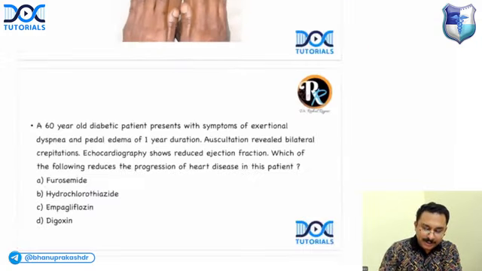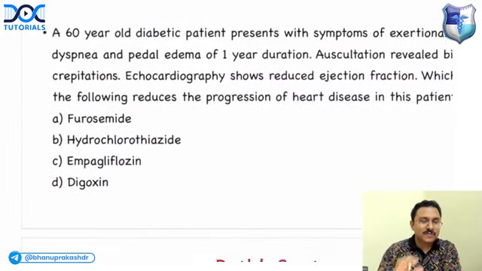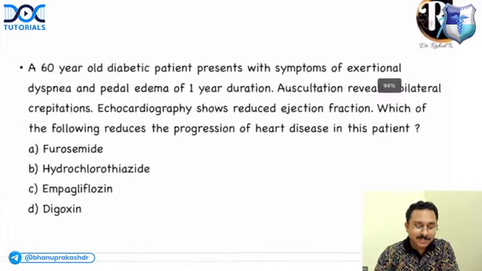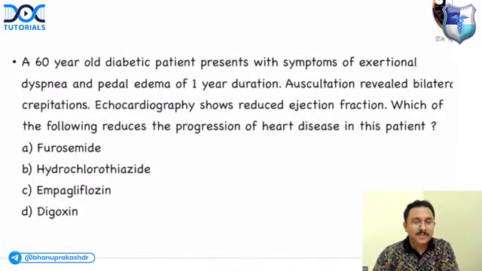Okay, right. Now, the next MCQ, very, very important. A 60-year-old diabetic patient presents with symptoms of exertional dyspnea and pedal edema of 1 year duration. Auscultation revealed bilateral crepitations. Echocardiography showed reduced ejection fraction. Which of the following reduces the progression of heart disease in this patient?